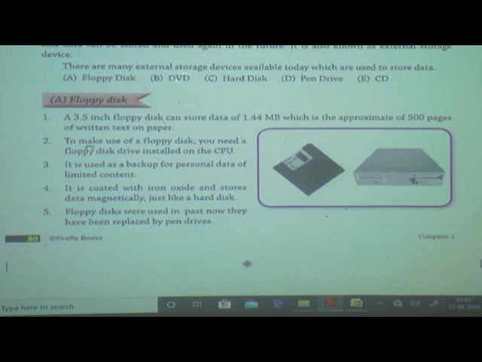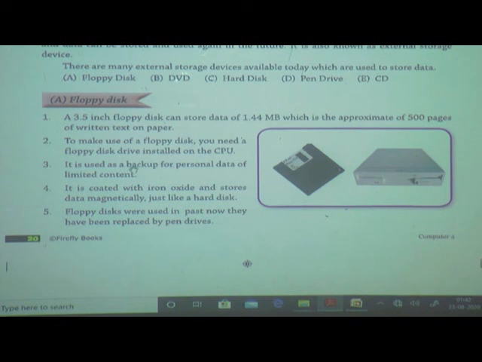Next point is, to make use of a floppy disk, you need a floppy disk drive installed on the CPU. If we want to use the floppy disk, then firstly we have to install the floppy disk drive. If the floppy disk drive is not in the computer, not in the CPU, then we can't use the floppy disk.